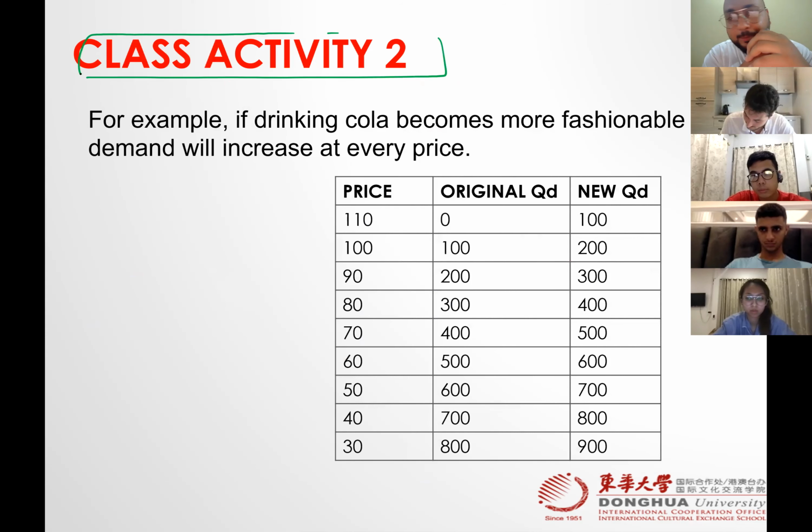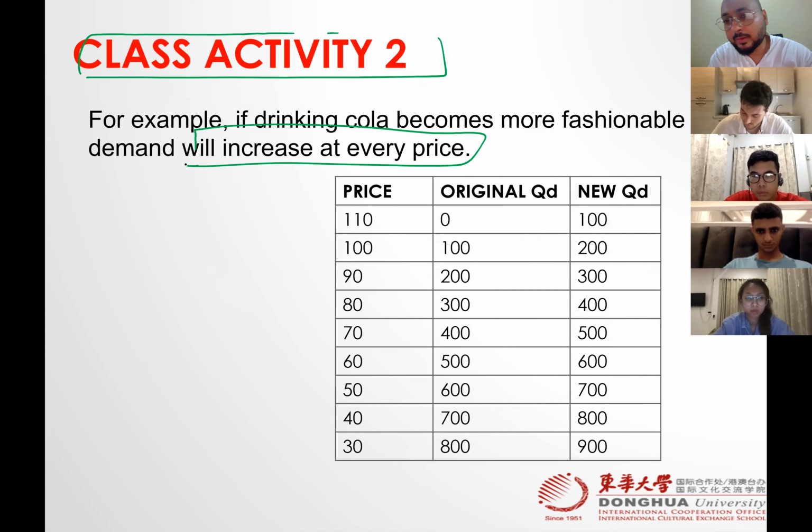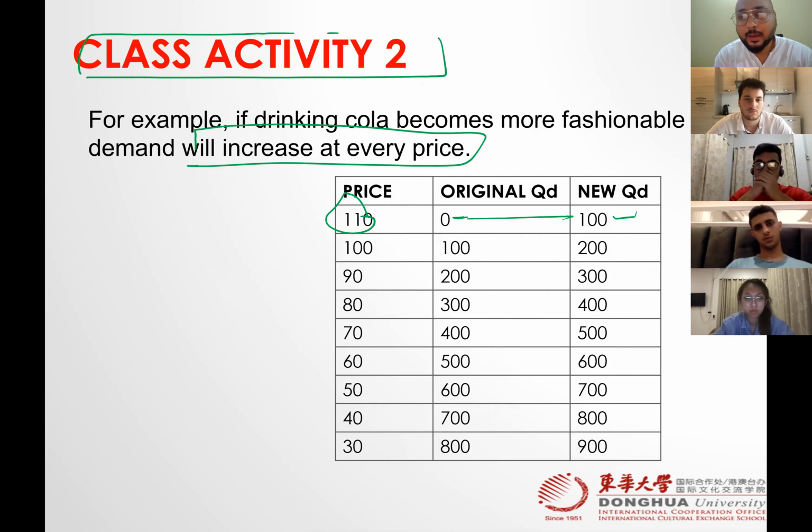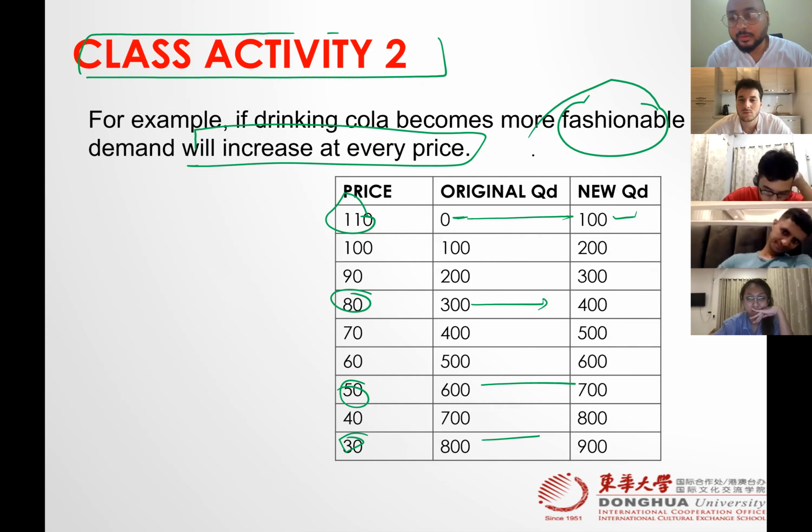So we have a question here. For example, if drinking cola becomes more fashionable, demand will increase at every price. Can you confirm demand increases at every price? If the price is 110, original demand was 0 and now demand is 100. If the price is 80, increase. It means yes, at every price it is increased. So what is the reason? The reason is fashion, not the price. That's why we have to make a new schedule.